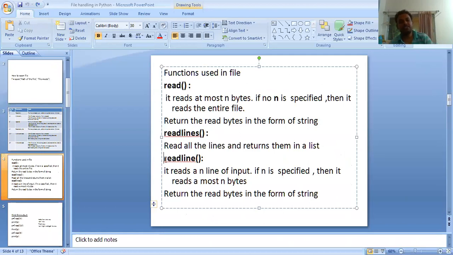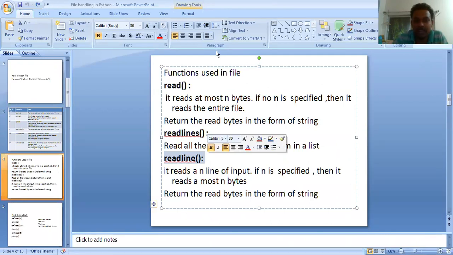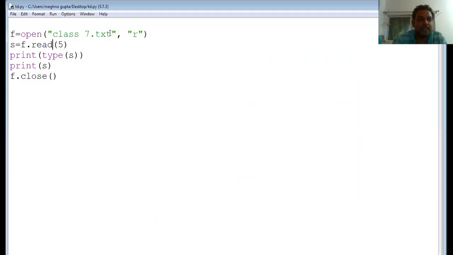Now the readline function. Readline reads the content line by line. So if you write readline here, what will happen? Readline reads one complete line and displays it.